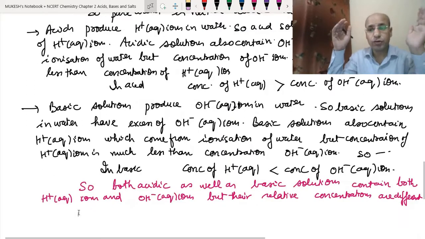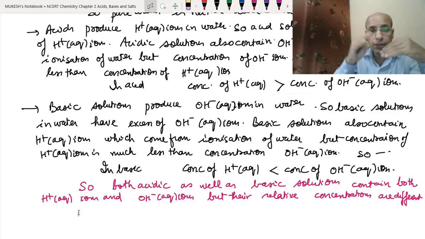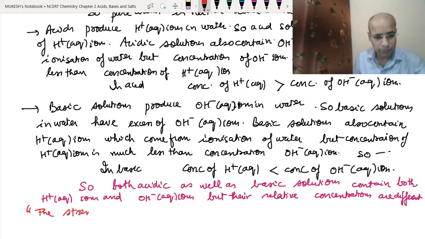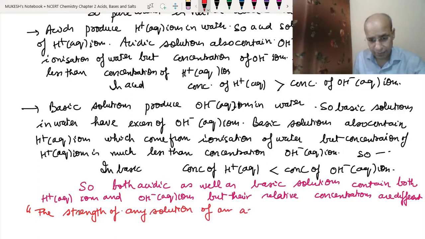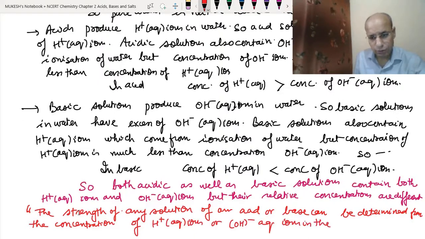Suppose we want to determine the strength of any acidic or basic solution. We can determine the strength of both acidic and basic solutions on the basis of the relative concentration of hydrogen and hydroxide ions. Thus, the strength of any solution of an acid or base can be determined from the concentration of H+(aq) ions or OH-(aq) ions in the solution.